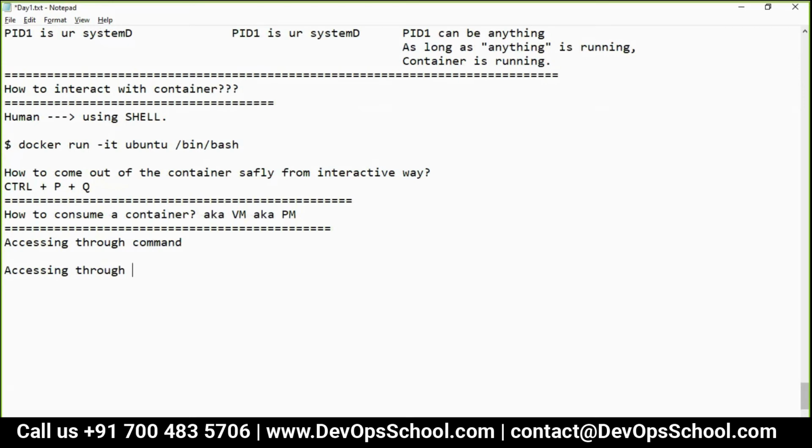Or accessing through GUI, web browser, HTTP. When I say command line, then probably you are talking about SSH, right? Are you getting my point? Correct? Guys, any machine which is running, either you log into the machine through SSH or you browse some application which is running inside that. Correct?